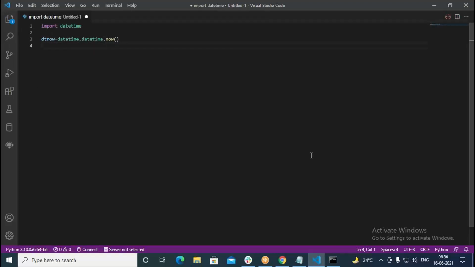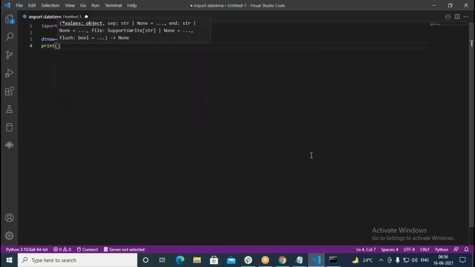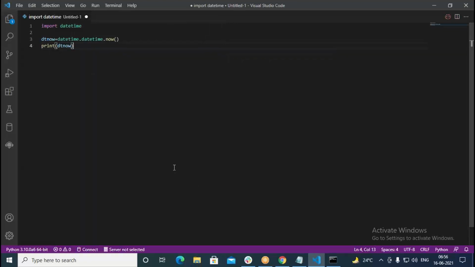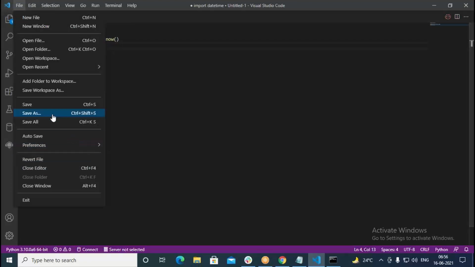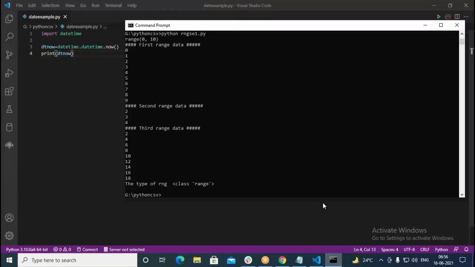So right now the date is 16/6/2021. It's actually in DDMMYY format, and the other thing is the time, 6:56. Now when I print it, I write print followed by dt.now. So this can give us the current date and time. Now when I run this, I'll save this, save as date example. It's the date example.py file. Now I come to the command prompt, then here type python date example.py.